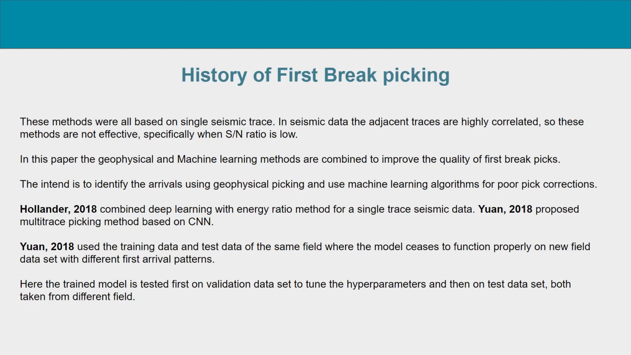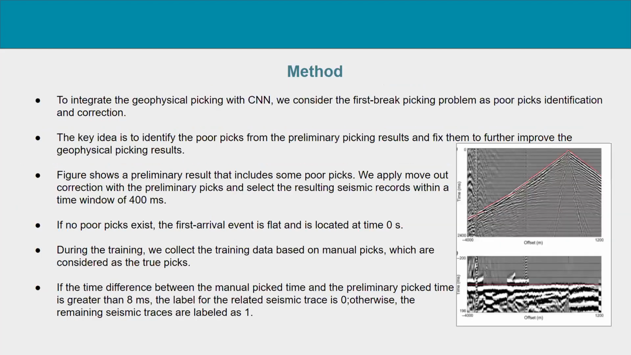In 2018, Yuan proposed a multi-trace picking method based on convolutional neural network. He used the training and test data together from the same field, where the model ceases to function properly on a new field dataset with different first arrival patterns. In this paper, the trained model is tested first on a validation dataset to tune the hyperparameters and then on the test dataset, both taken from different fields. So let's discuss the methodology used in this paper.